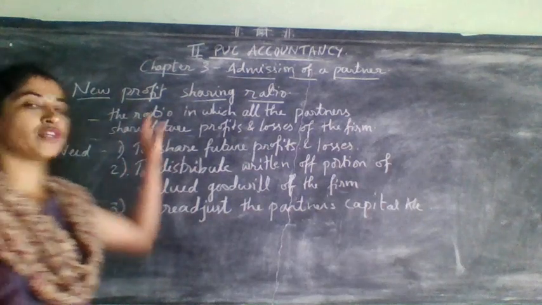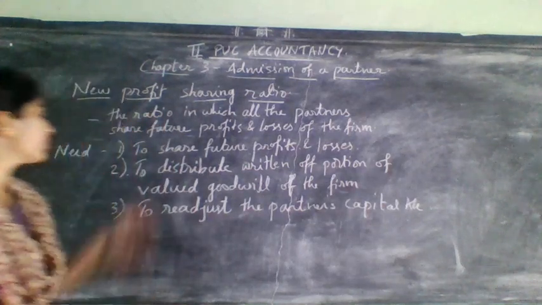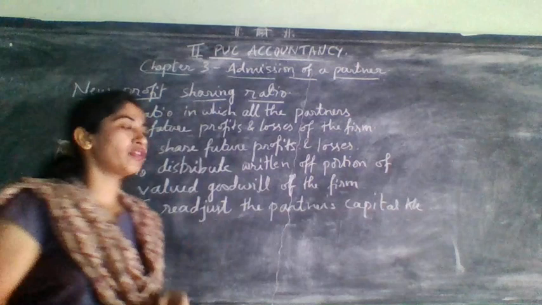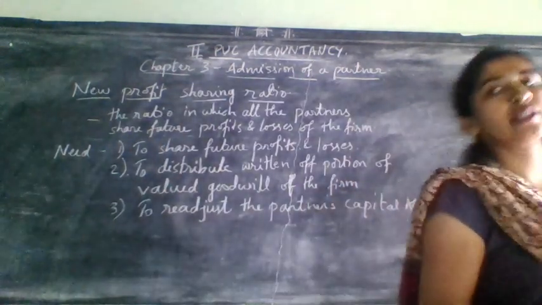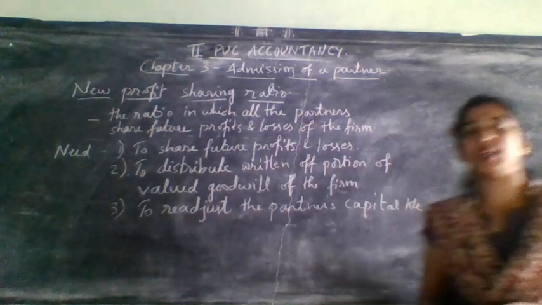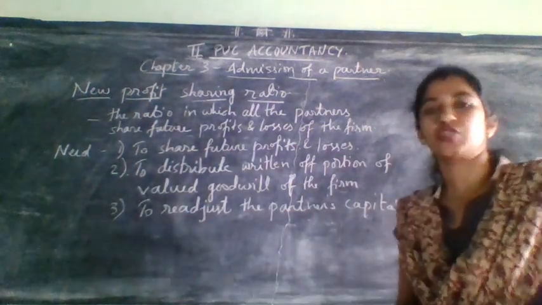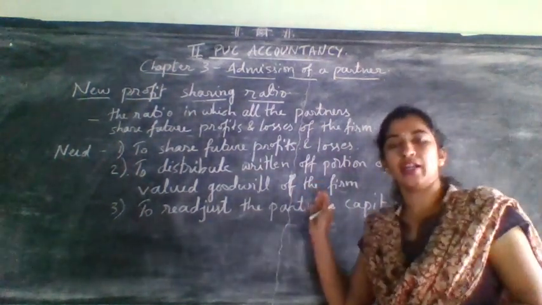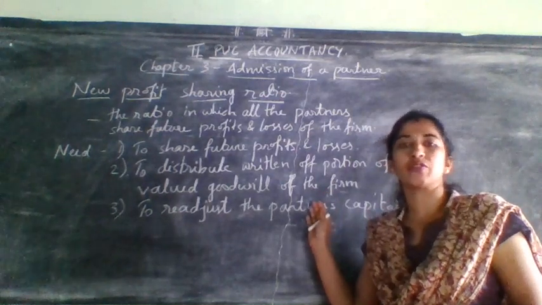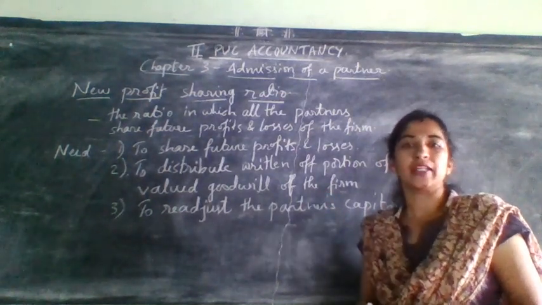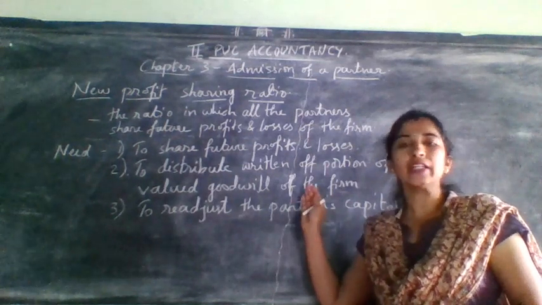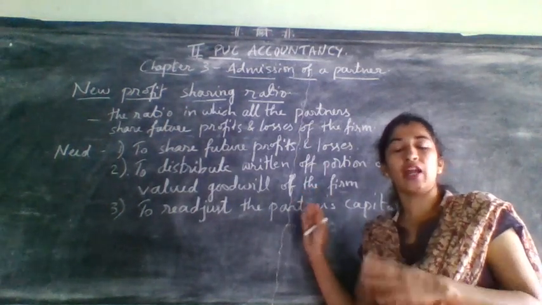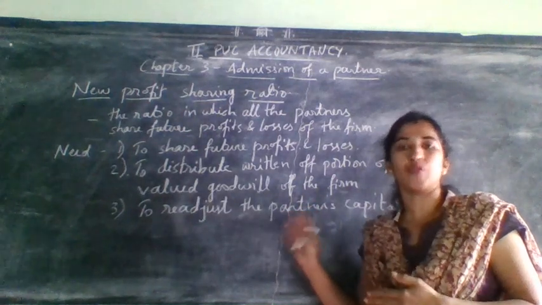The ratio in which all the partners share future profits and losses of the firm is considered as new profit sharing ratio. This new profit sharing ratio will come in at the time of admission of a partner, and also at the time of retirement of a partner, because at the time of retirement there may be 3 or 4 partners earlier.